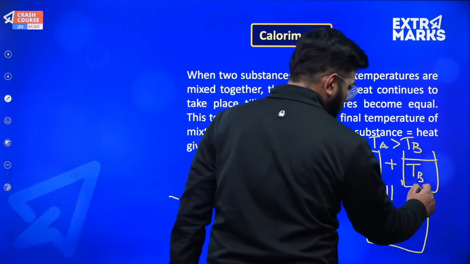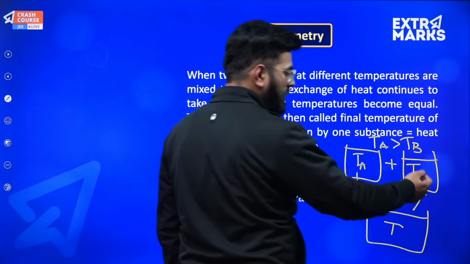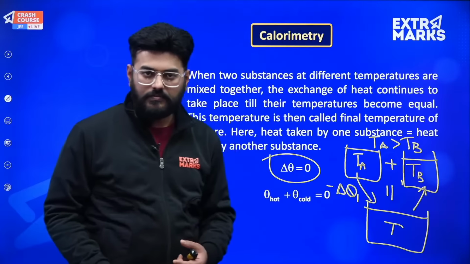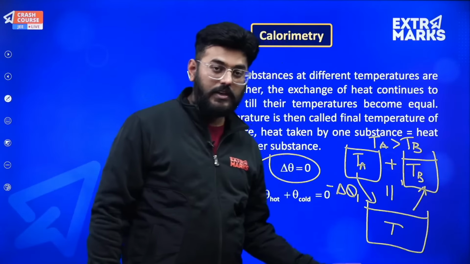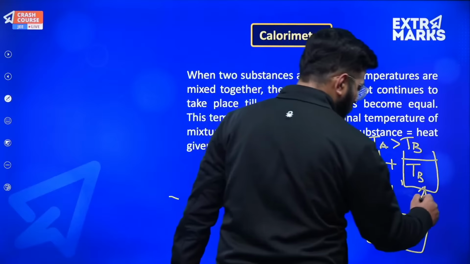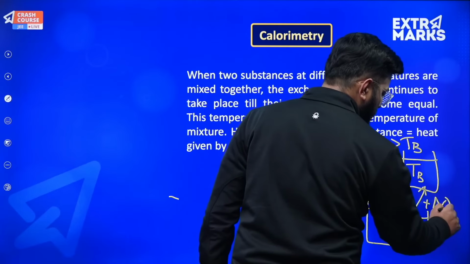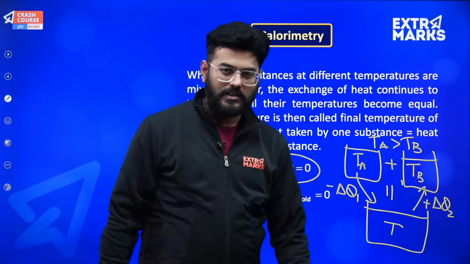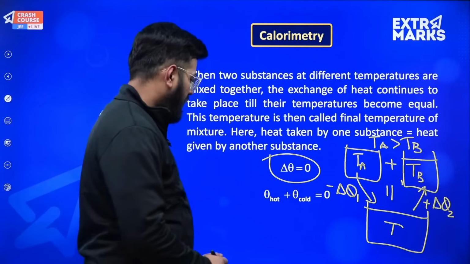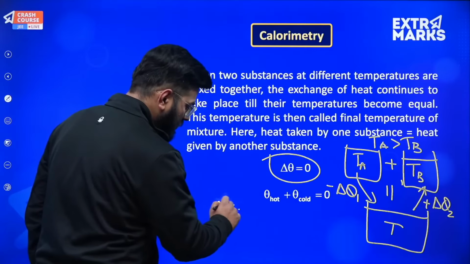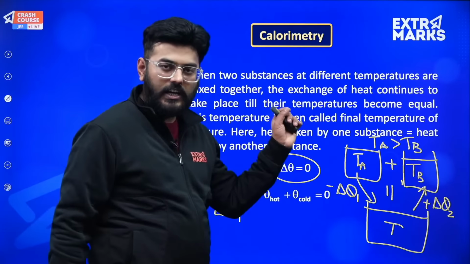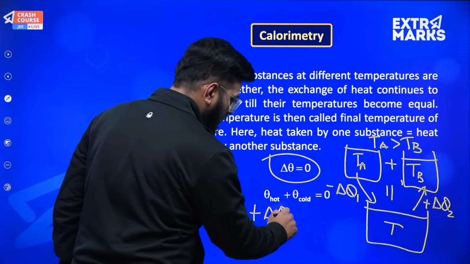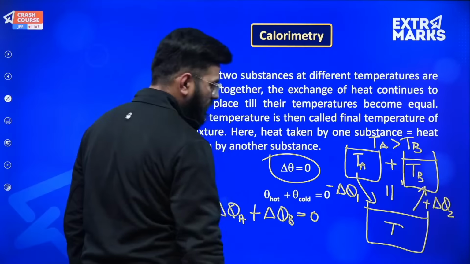On the contrary, the liquid TB of mass MB will capture energy, since it has to rise its temperature to a value T. So it will capture some energy, Q2. What I want from you is just ignore these minus and plus signs. Just remember this step, that the change in energy of A, delta QA, plus the change in energy of B, delta QB, will be equal to 0.